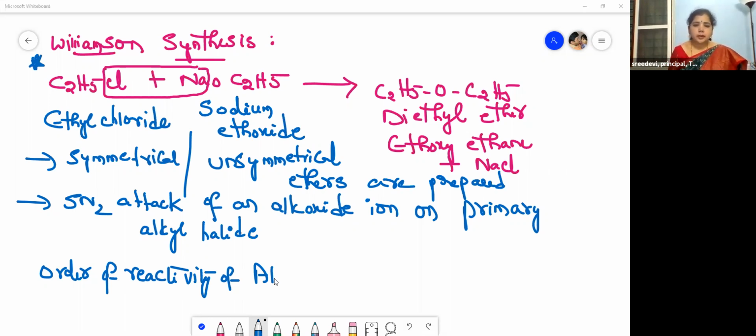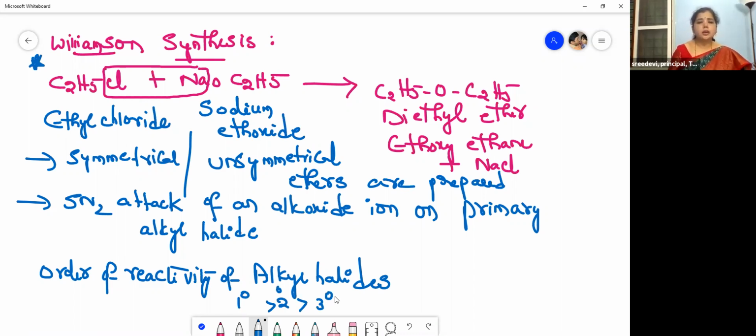So, order of reactivity of alkyl halides, children: primary greater than secondary greater than tertiary. This is the order of reactivity of alkyl halides. Please remember this. It is very important, children. So let me move to the next part of this.